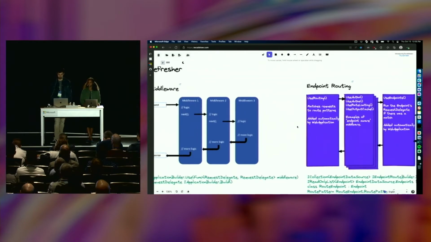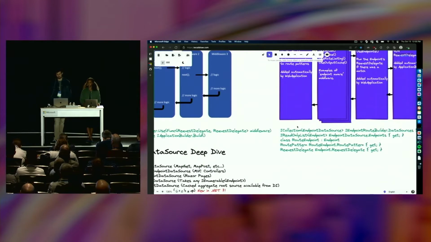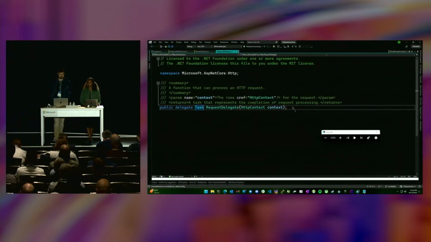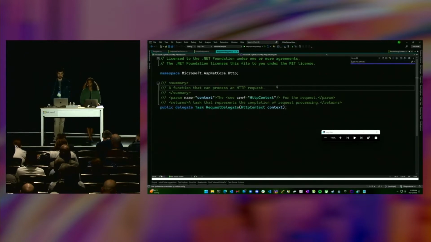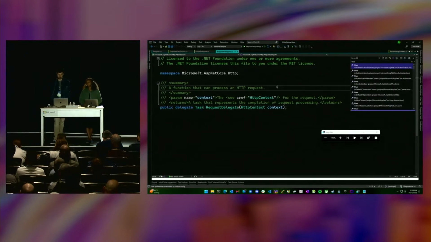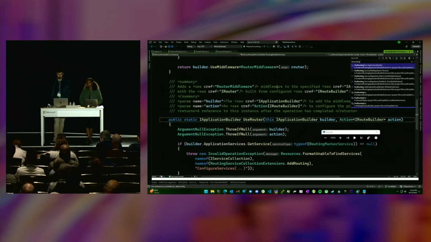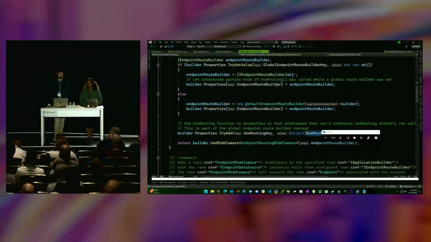And let's take a quick look at what this looks like in the repo. So what we have is inside of UseRouting, we add middleware in the typical way you would. So we have this whole generic thing.